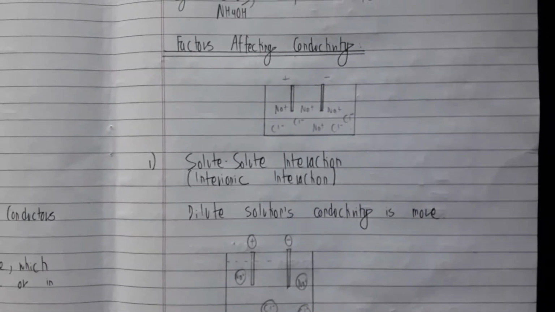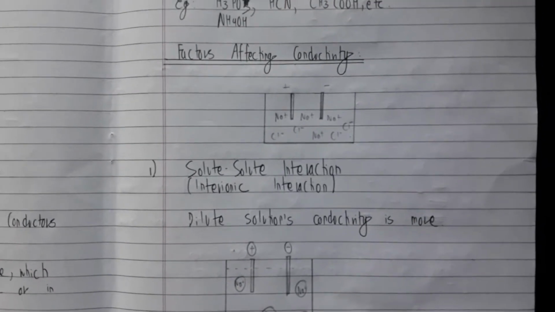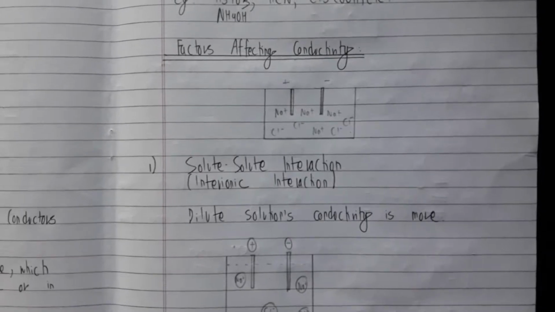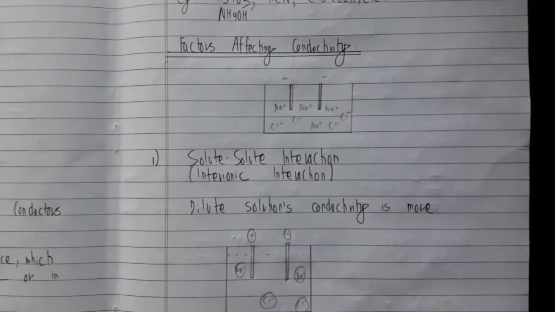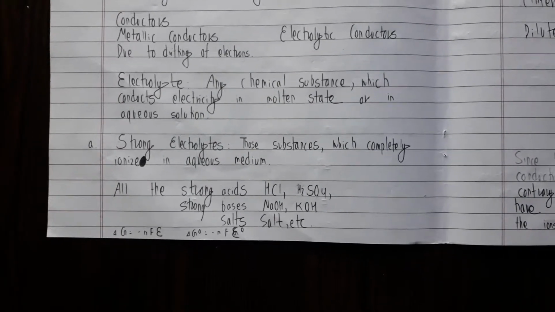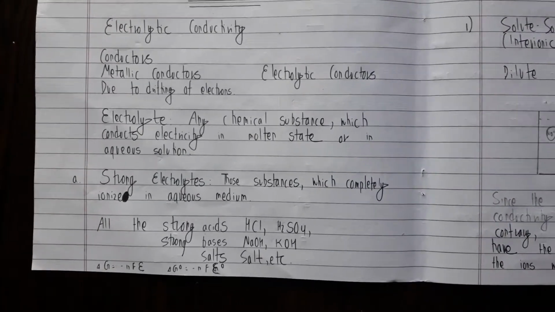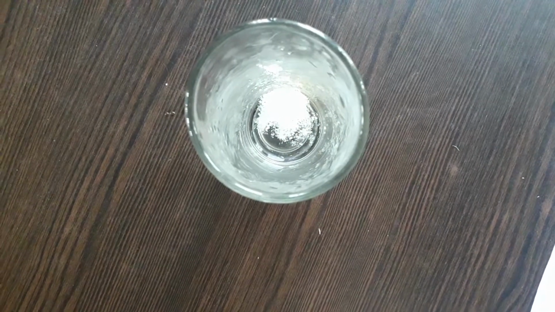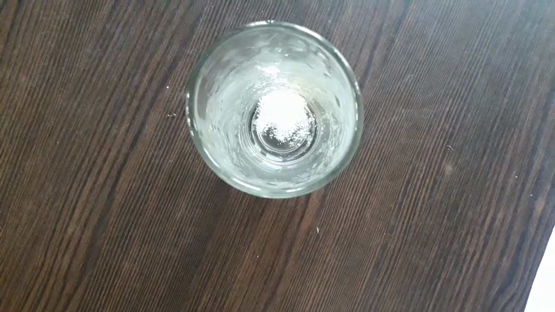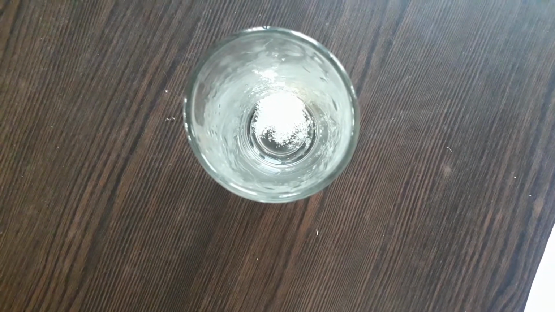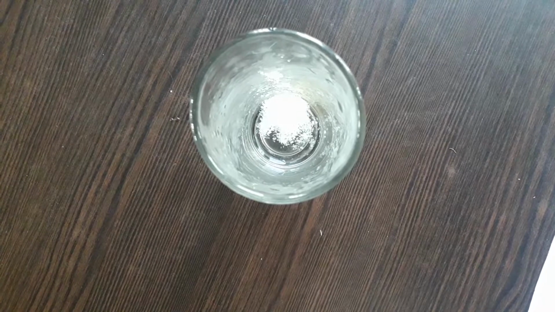Now let's talk about the factors that affect electrolytic conductivity. So first of all, I would like to show you a demo of how these strong electrolytes undergo complete ionization in their aqueous state. I have here a cup of NaCl, so I'm going to add a little bit of water, and that is going to completely dissolve in there.